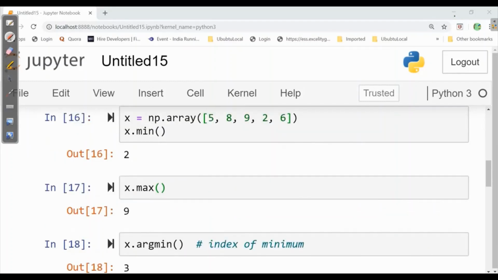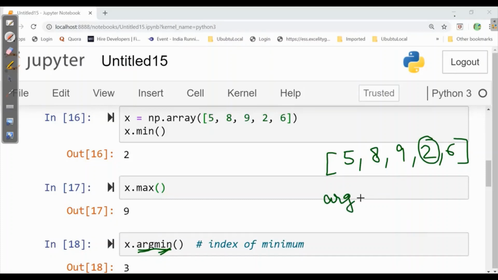Now argmin. Argmin is somewhat like this: if we have an array 5, 8, 9, 2, 6, here the minimum value is 2. But arg indicates its index. Whatever value we have as minimum, its index will be, as index starts from 0, 0, 1, 2, 3, 4.